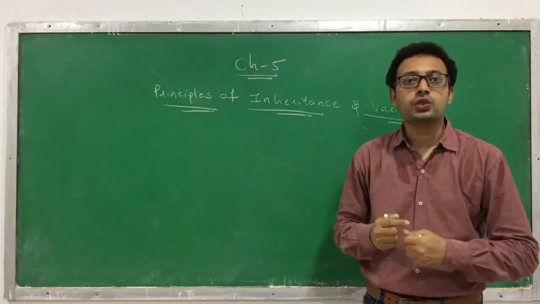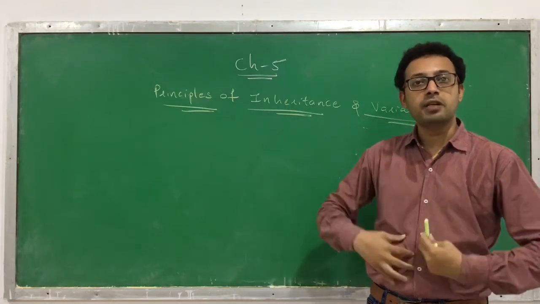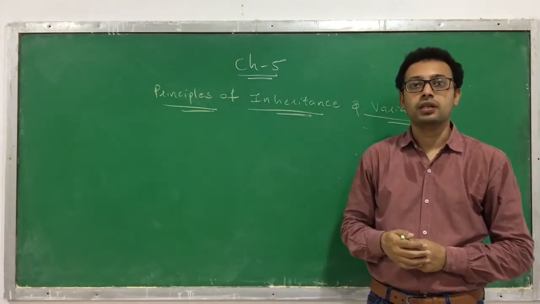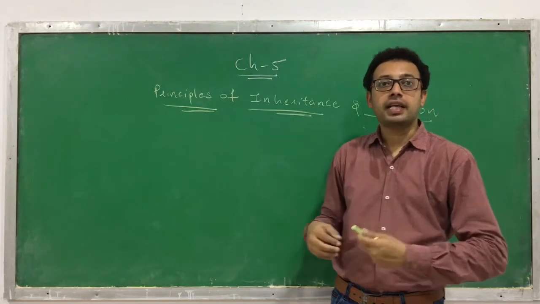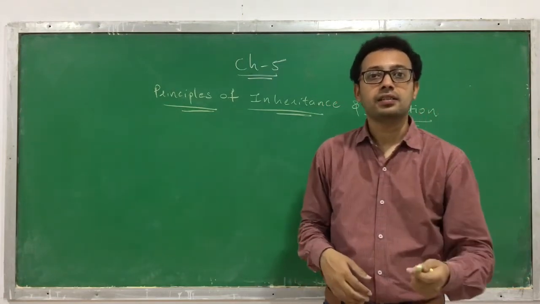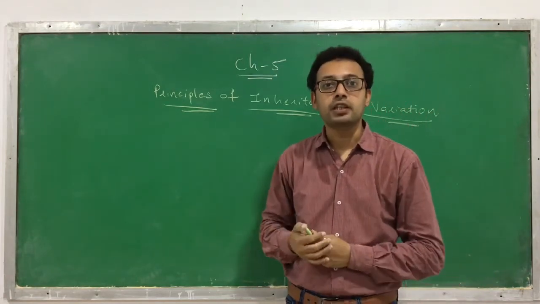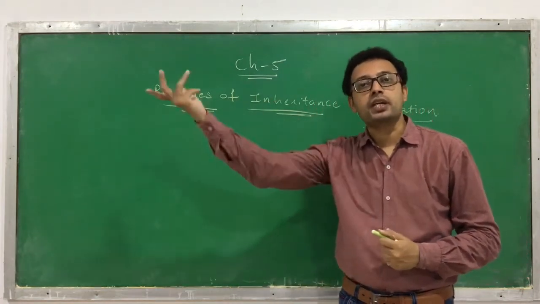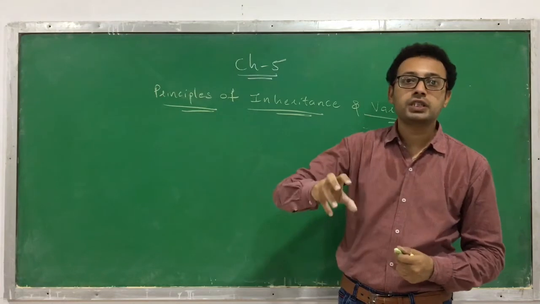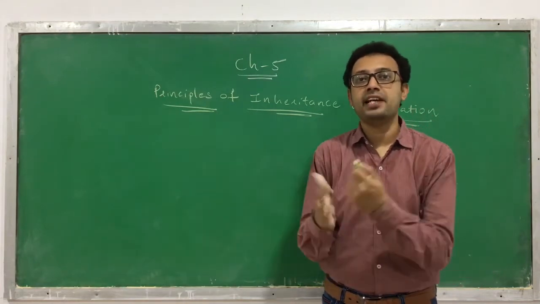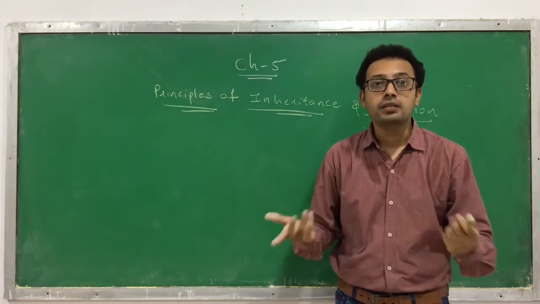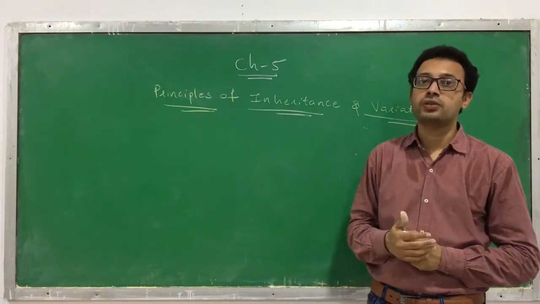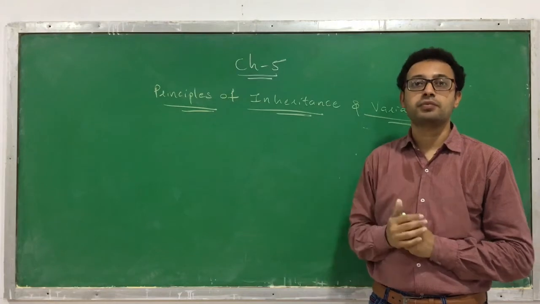Why is this going to happen? Similarly, a human being can give birth to a human being, but a human being cannot give birth to a monkey. This is what usually happens. From a mango seed only a mango can be generated; from a mango seed an apple or a pineapple cannot be generated. Why is this? How is this? We have to try to find out these answers in this chapter.